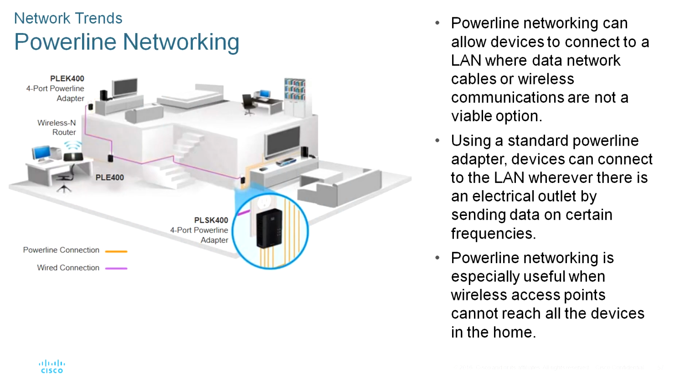And also there is powerline networking. Powerline networking for home networks uses the existing electrical wiring to connect devices as shown in the diagram. Powerline networking is especially useful when wireless access points cannot reach all the devices in the home.